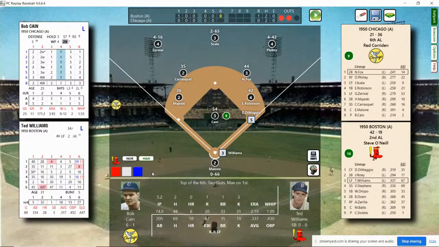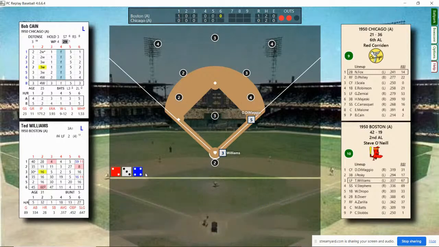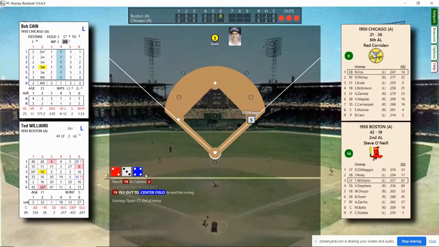Williams coming up. He struck out, flied to left. Currently batting .337 with 18 home runs, 67 runs batted in. DiMaggio on first. Kane throws. And he hits a fly ball to center field. Scala puts it away. No runs, no hits, and 1 left on. At the end of 5.5, we've got an old-fashioned pitcher's duel. Only 4 hits in the game. Red Sox lead 1-0. Bottom of the 6th.